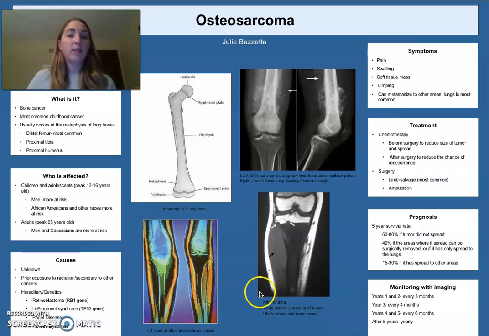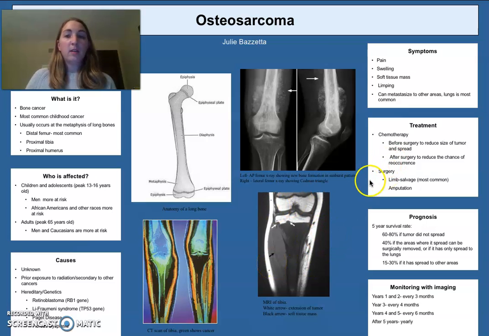CT can also be used for those same reasons, but MRI shows better detail. CT is especially important with diagnosing metastases, especially of the chest and lungs, since that is the most common spot. A PET scan should also be used of the entire body to see if it metastasized anywhere else.